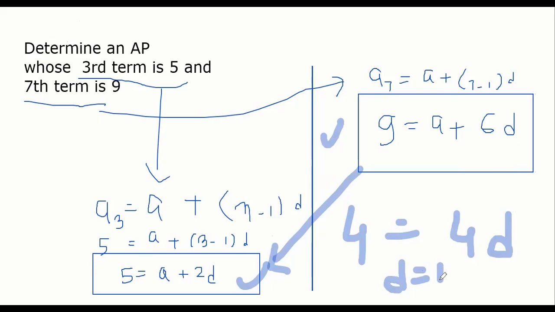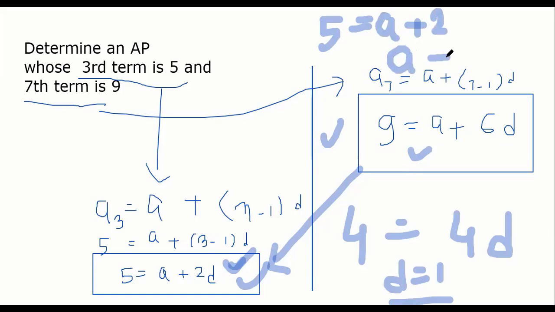If I have two equations, I can easily solve. I got D equal to 1. The moment I got D equal to 1, I can put the value of D here or here. Suppose I put the value of D here. So 5 equal to A plus 2D, so 2. So I got A equal to 3. The moment I got A equal to 3 and D equal to 1, I can easily form the AP.